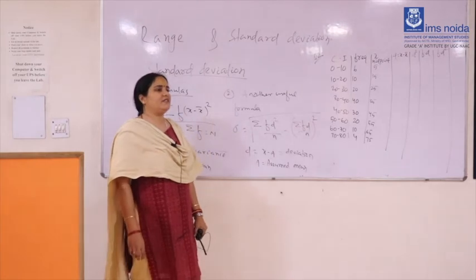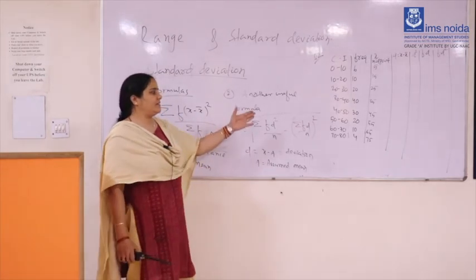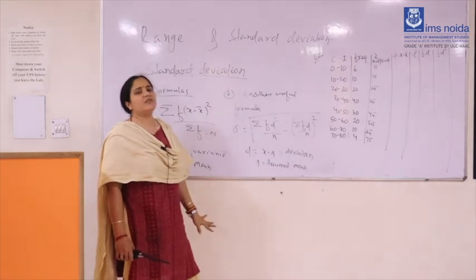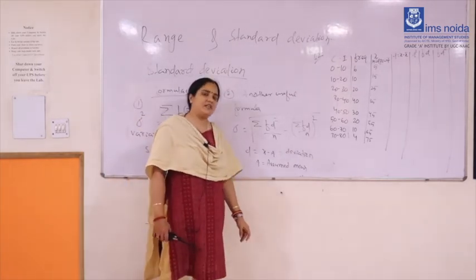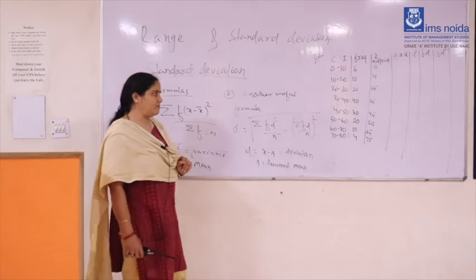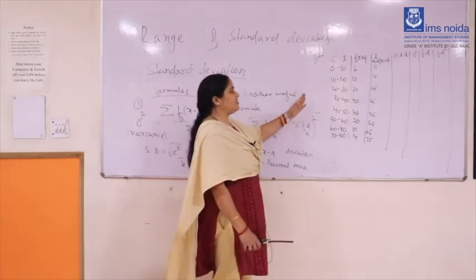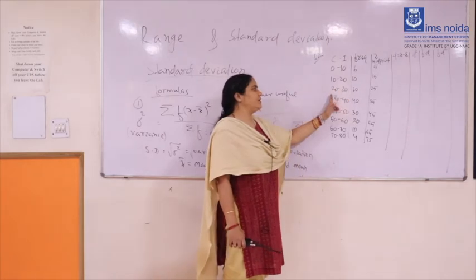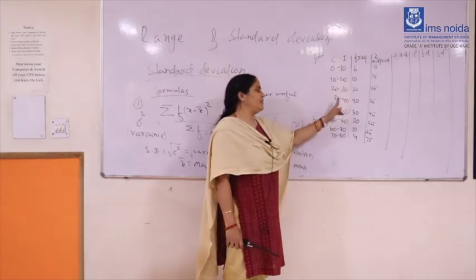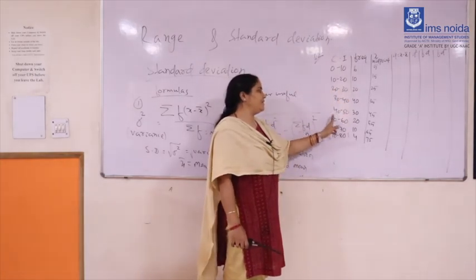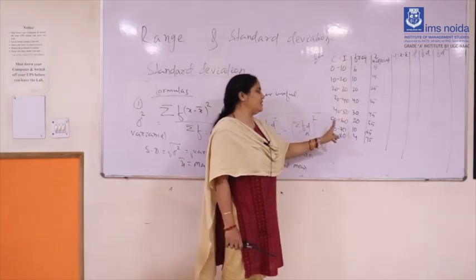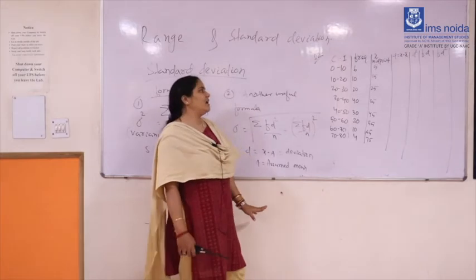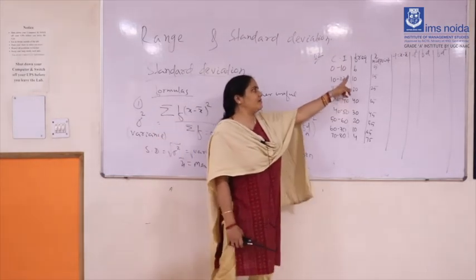It is a very fantastic process to calculate, and it's a very generalized method, so that you can calculate standard deviation on each and every kind of problem. There is a class interval observation data given: 0 to 10, 10 to 20, 20 to 30, 30 to 40, 40 to 50, 50 to 60, 60 to 70, 70 to 80. It is continuous data given here, and the frequency for each interval is also given.